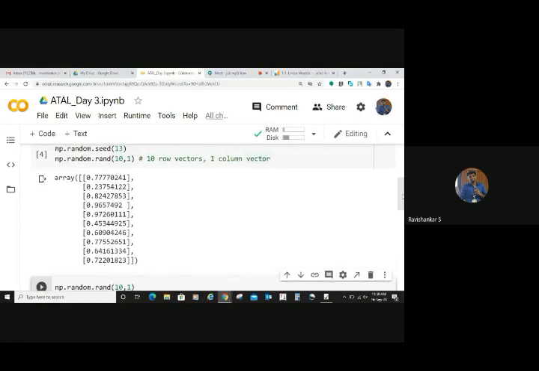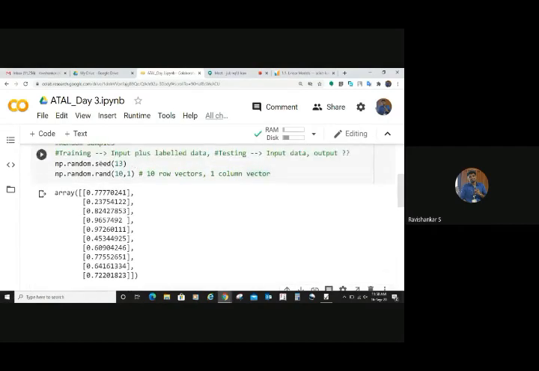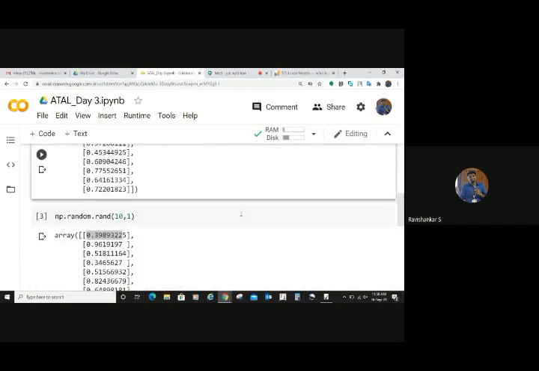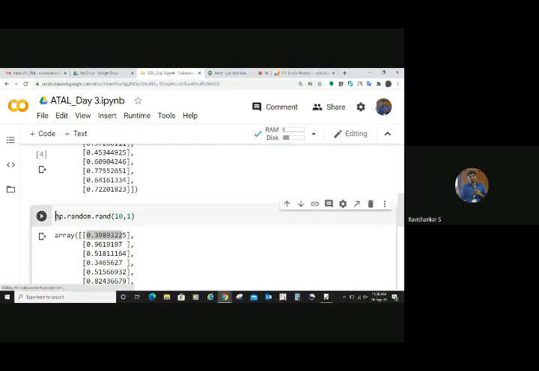So you can see that what I have done here is I have put a random seed. Seed means any state, we call it a random state. This 13 is a random state. So I just put that as 13. You can give any number. Now you can see the values, 0.777. What I'm trying to do here is I copy the same thing and put it in the second cell.